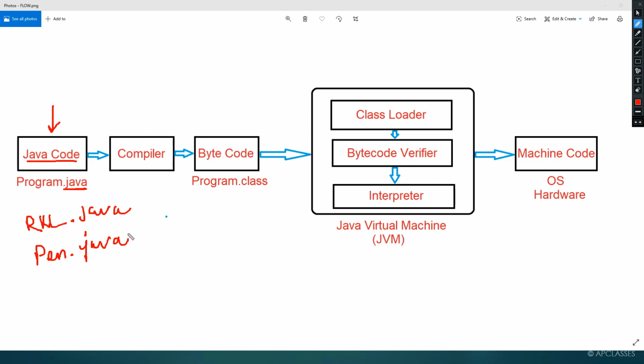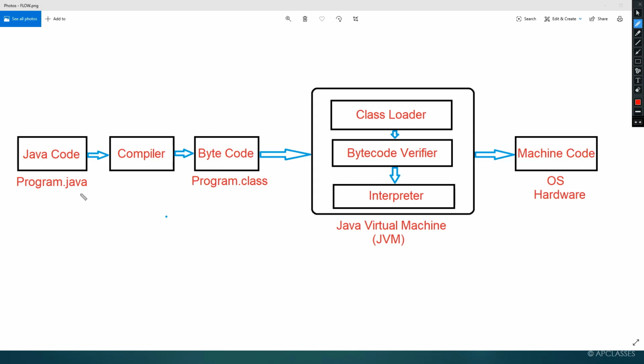So when you write any code in Java, that is called source code and it gets stored with the extension .java. So here we have the complete execution process. Once you write a program in Java, that program will get stored with the extension .java.